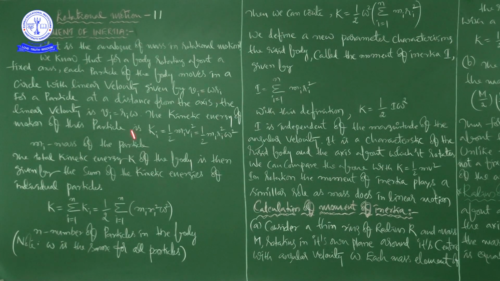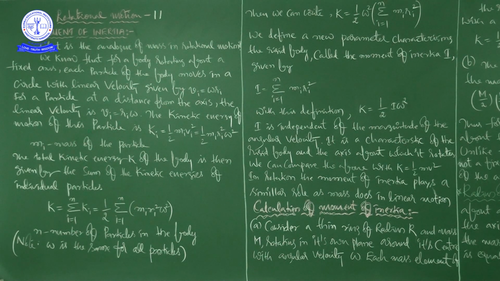So see here, for a body rotating about a fixed axis, each particle of the body moves in a circle with linear velocity given by v = rω. Because there are a number of particles, for the ith particle, vi = ω ri.